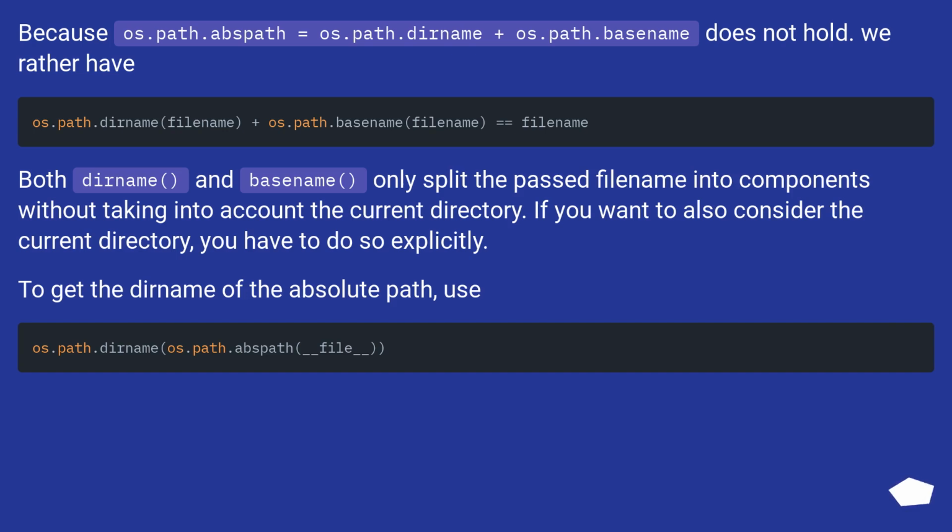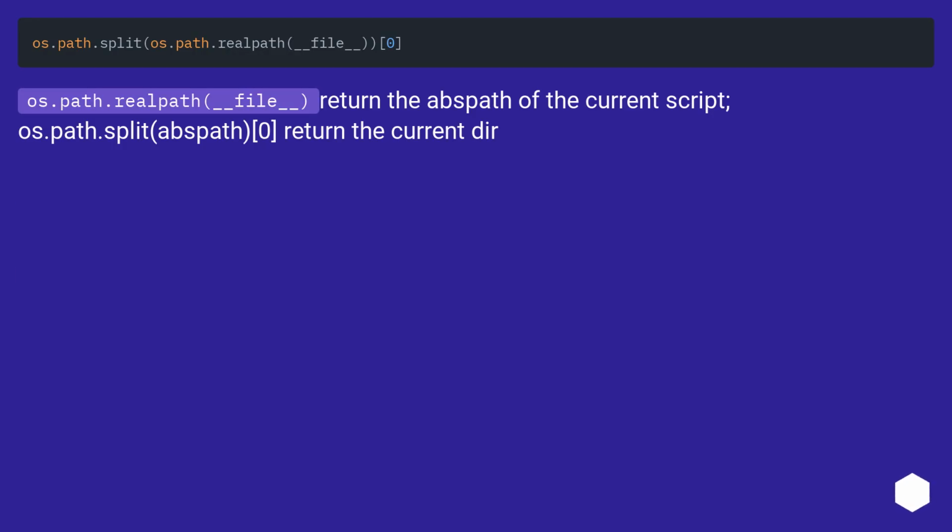To get the dirname of the absolute path, use os.path.realpath(__file__), which returns the abspath of the current script. os.path.split(abspath)[0] returns the current dir.